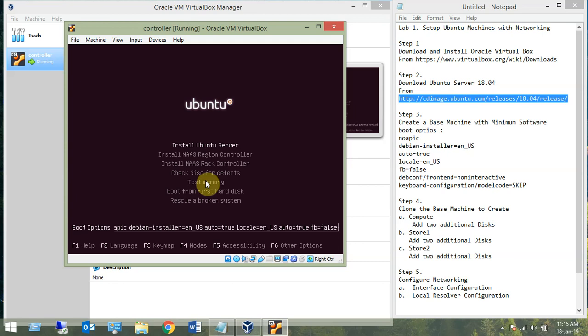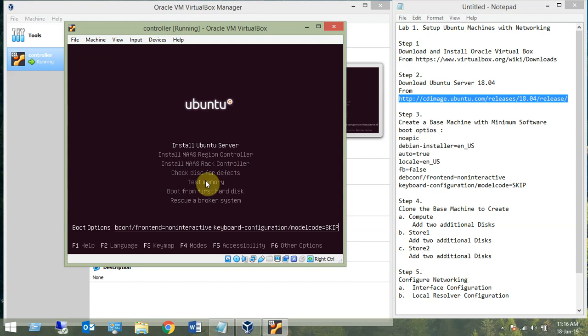and then debconf/frontend, debconf/frontend is equal to noninteractive. Alright, and then finally keyboard-configuration/modelcode is equal to skip. Let's just verify.